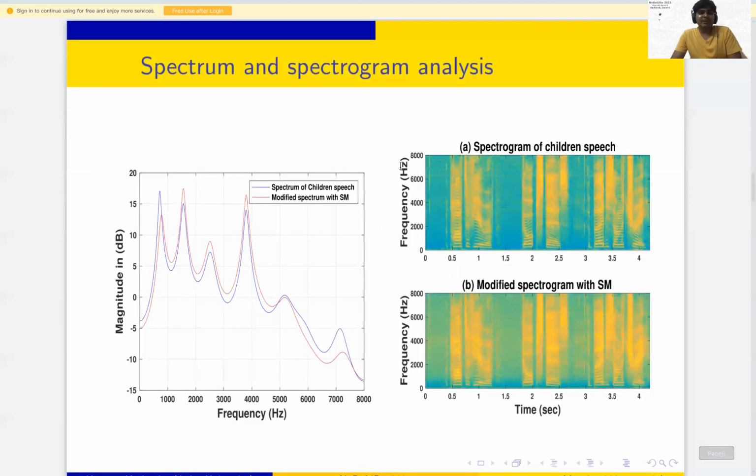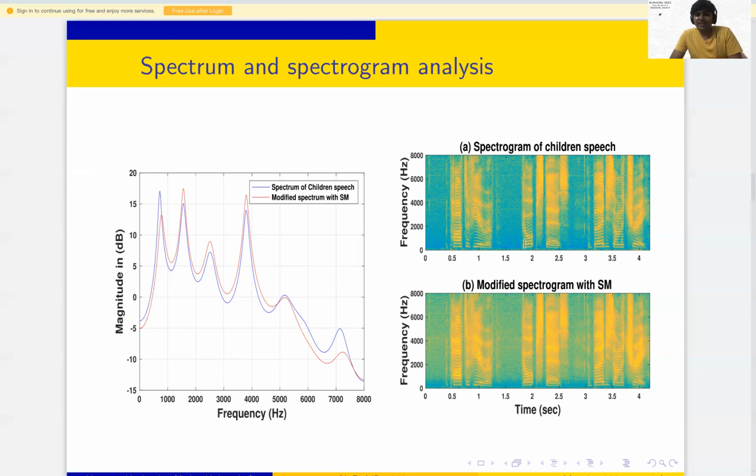Then we have done the analysis. We plot the formants here. This blue line is the spectrum of the original children's speech, and this red line is the spectrum of the modified speech. We can see it is sharpening the formants and enhancing the formant frequencies, and you can see it is also tilting a little bit below.